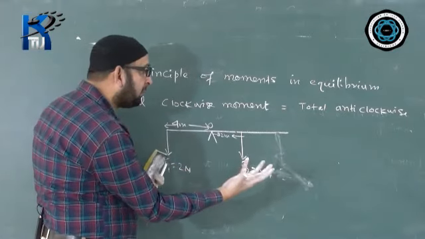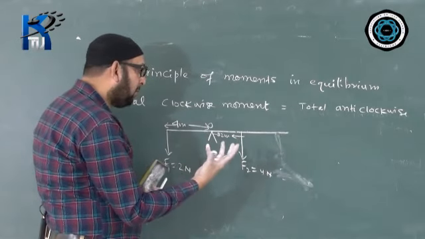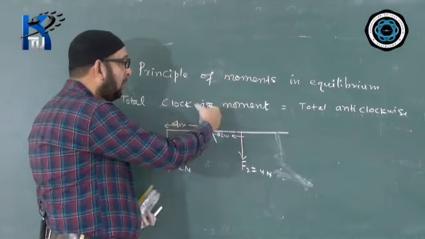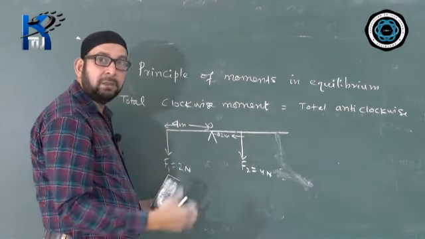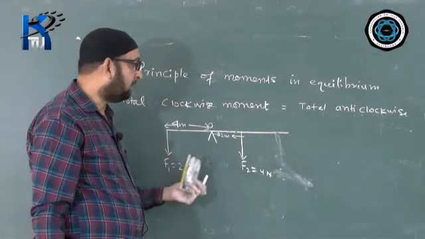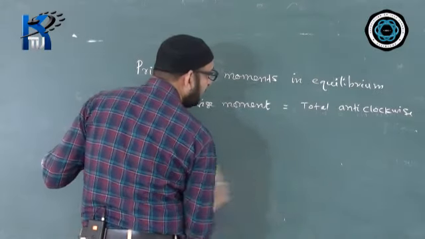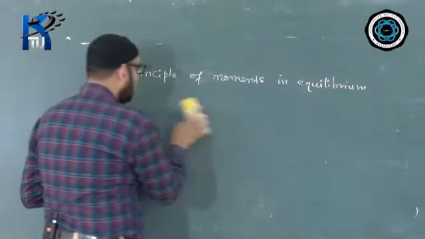Whatever vegetables you want to buy, you keep on one pan, and an equal amount of weight, an equal force, you apply on the other pan to balance it. So this is how we measure the weight of things using a beam balance or the common balance. There we apply the principle of moments.